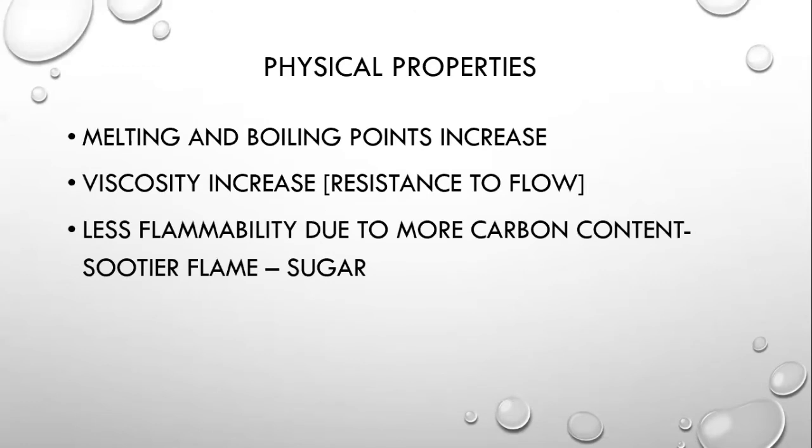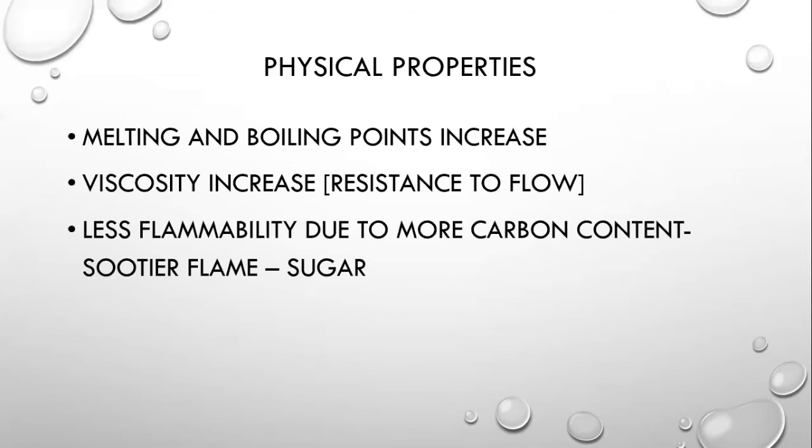The second is that the viscosity increases. What is viscosity? Viscosity in simple terms is the resistance to flow. Basically, it increases when the density or thickness of a liquid increases. So as we go down the group from methane to butane, the viscosity will increase. Methane is a gas.